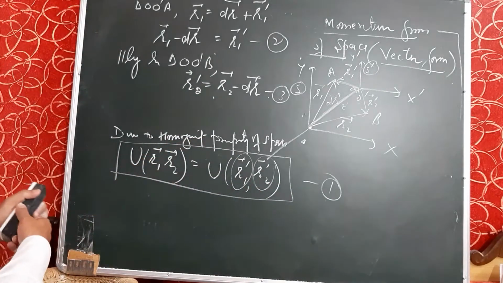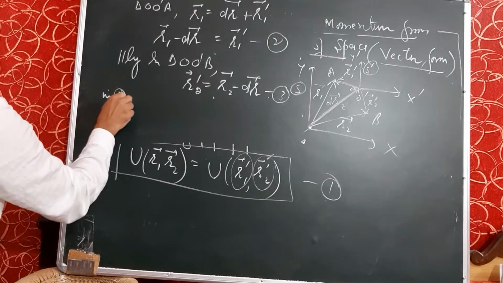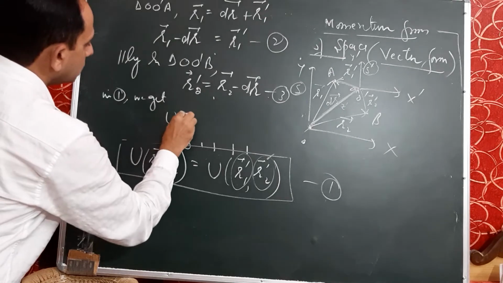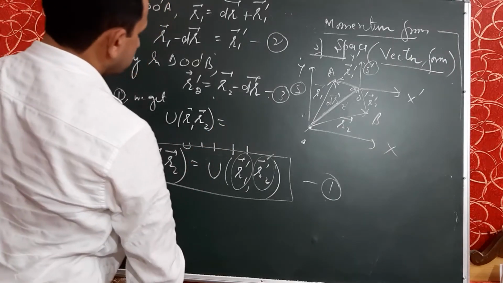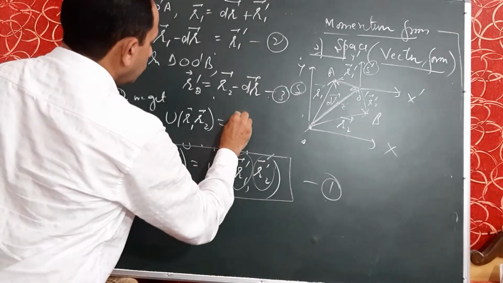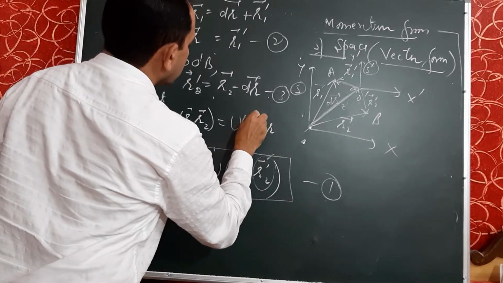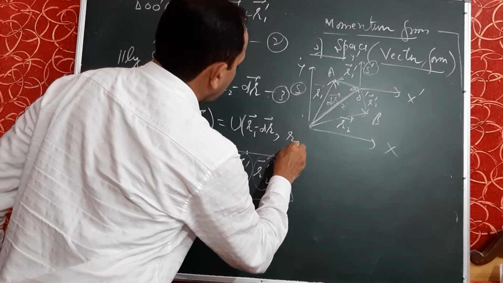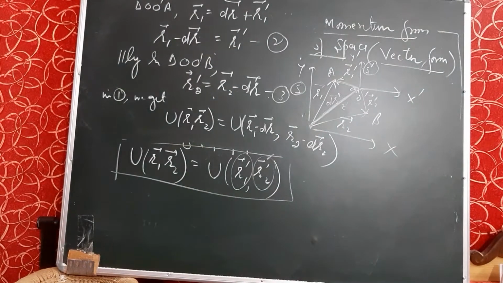On putting equations 2 and 3 in equation number 1, we get U of r1, r2 on the left hand side, and on the right hand side U of r1 dash, that is r1 minus dr, comma r2 dash, meaning r2 minus dr. So, this is the right hand side.